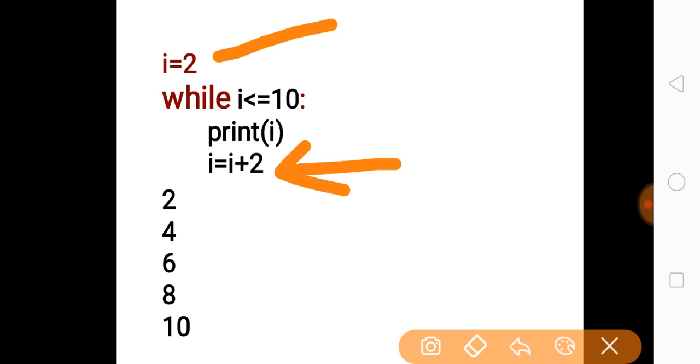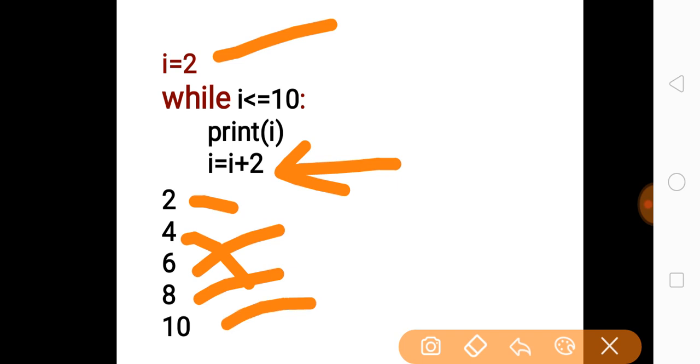In the first pass the value of I is 2, therefore it will be printed, and it gets incremented by 2, becomes 4, and it will print 4, and again it is incremented by 2, so it will print 6, and again incremented by 2, it becomes 8, and it will print 8. After the fourth pass it becomes 10, and therefore it will print 10.